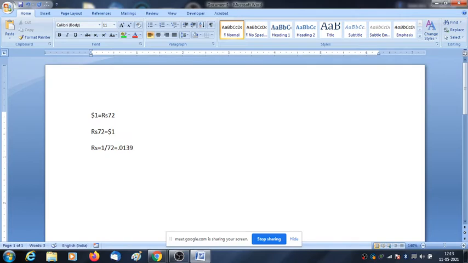Can we write or not? Yes, sir. So basically what we are getting: rupee 1 equals $0.0139. So this is an indirect quote. Got it? This is how we convert a direct quote into an indirect quote.